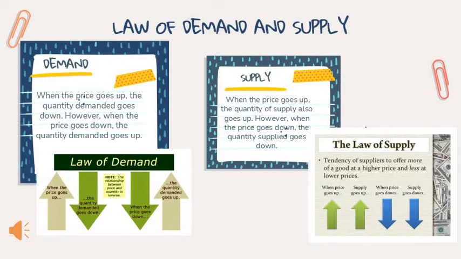When the price goes up, the quantity supplied also goes up. When the price goes down, the quantity supplied also goes down. This is because the intention of a supplier is to supply more goods at a higher price but supply less at a lower price.